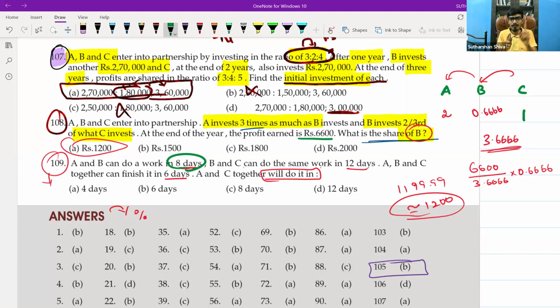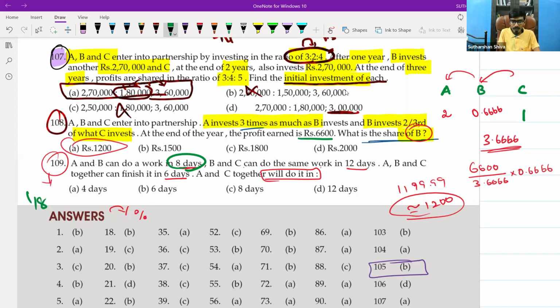They are completing one piece of work in 8 days when A and B work together. A plus B will do the same work in 8 days. It means for one day, they will complete 1/8 of the work. So take a calculator, we'll go with this approach and find out whether we get the answer.